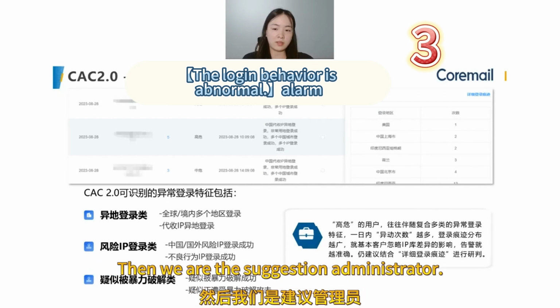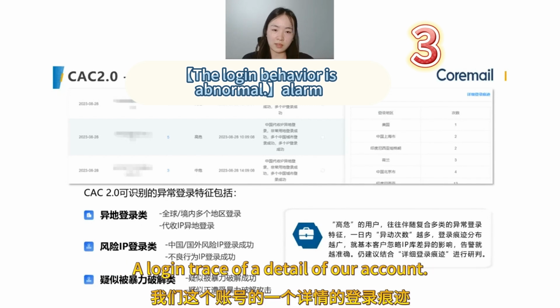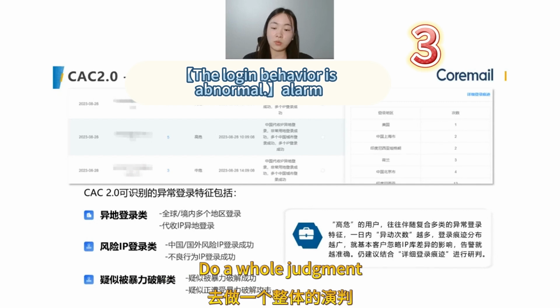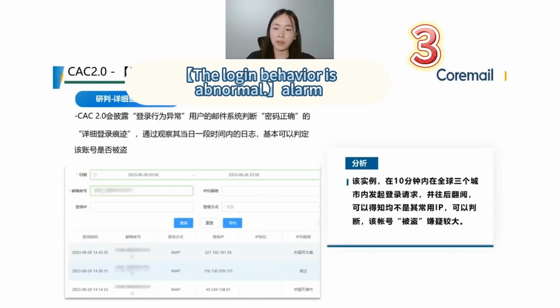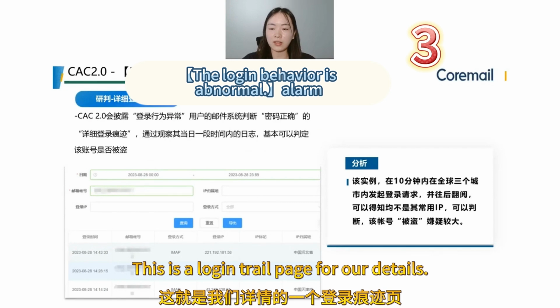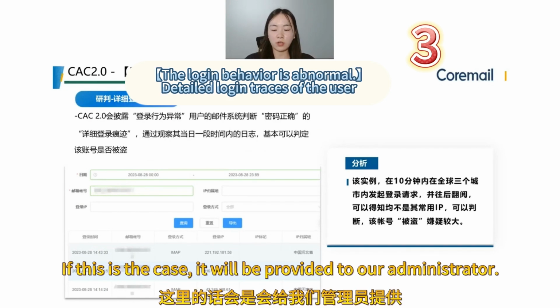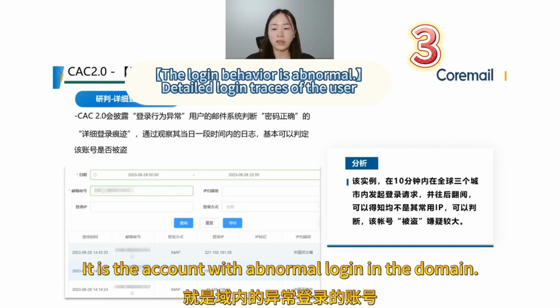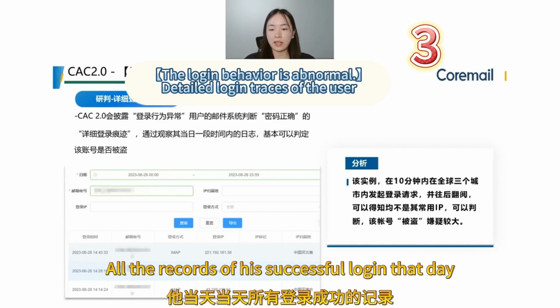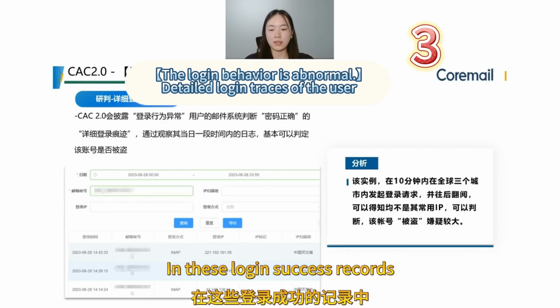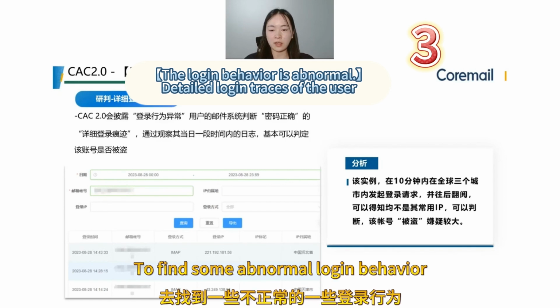Then we suggest the admin go through the login trace of the account details and make an overall judgment. This is the login trace page of our details. It will be provided to our administrator for the account with abnormal login in the domain. All the records of his successful logins that day help our administrator find some abnormal login behavior among these successful login records.